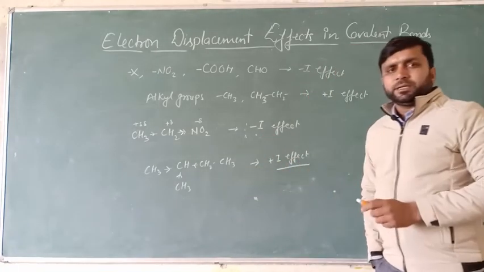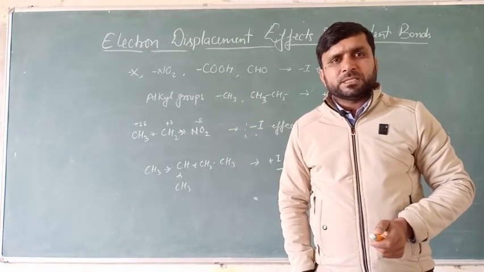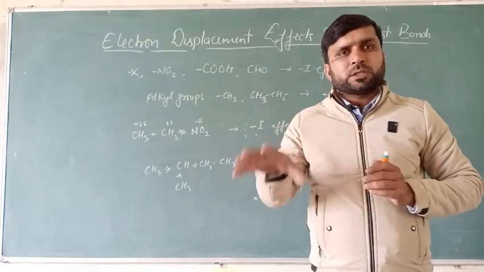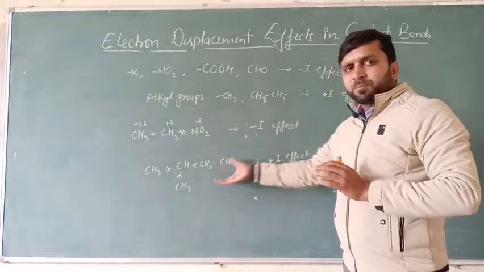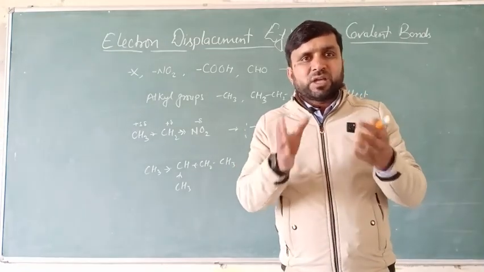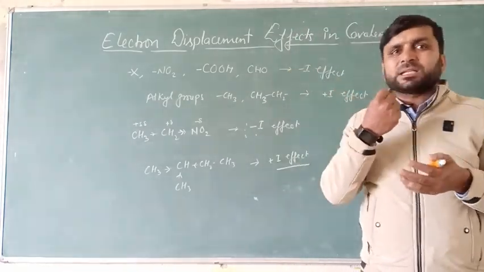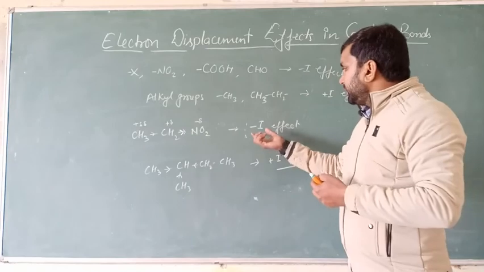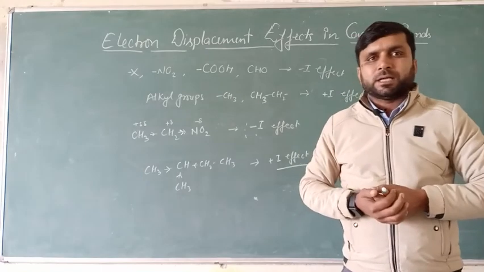So the inductive effect will be of two types, that is +I effect and -I effect. +I effect means those atoms or groups of atoms which displace the sigma electron toward the central carbon or toward the carbon chain. Such type of groups will be called the +I group, and the effect will be called the +I effect. While another type of inductive effect, in which atom or group of atoms will withdraw the sigma electron, or they will attract the sigma electron from the chain towards itself, the effect will be called -I effect, and the group will be called -I effective group.